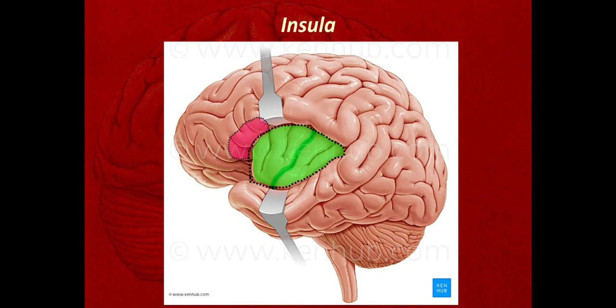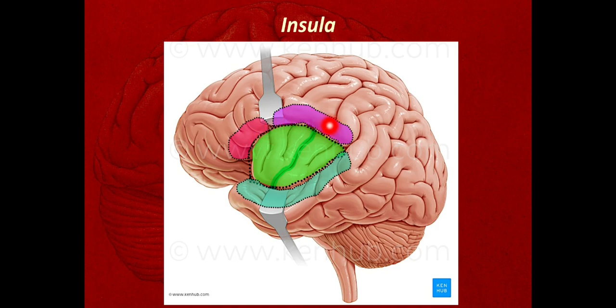Then this is the frontal opercula present there, formed by the frontal lobe of the cerebrum. Here is the frontoparietal opercula, which is partly formed by the frontal lobe and partly formed by the parietal lobe, sorry. And this is the temporal opercula. So these are the parts which are forming the opercula, and this is the insular cortex.